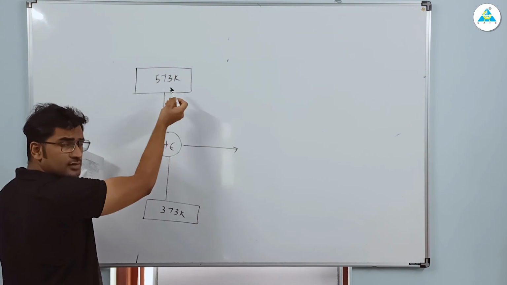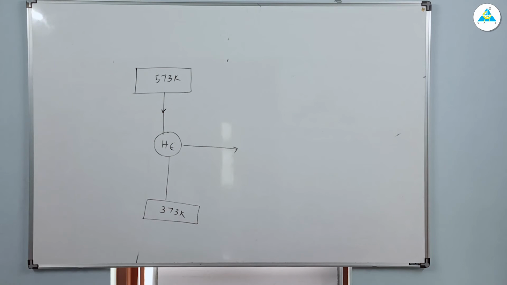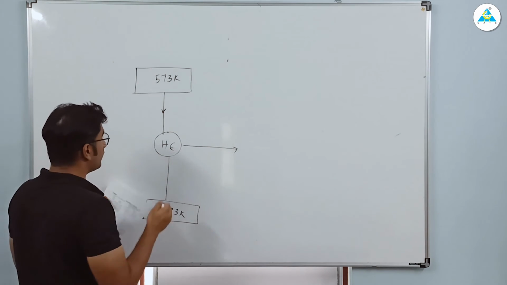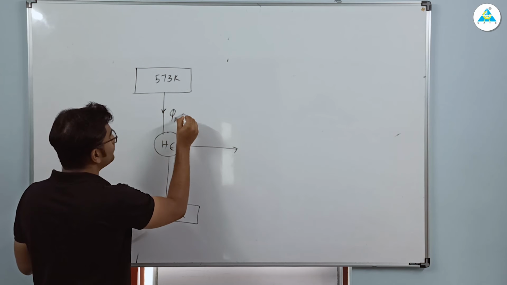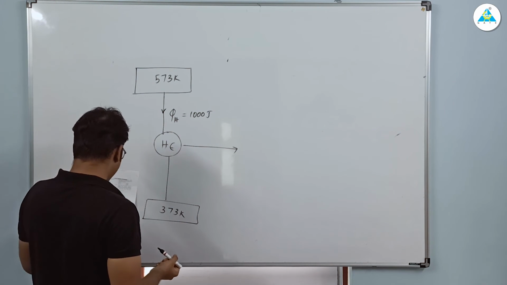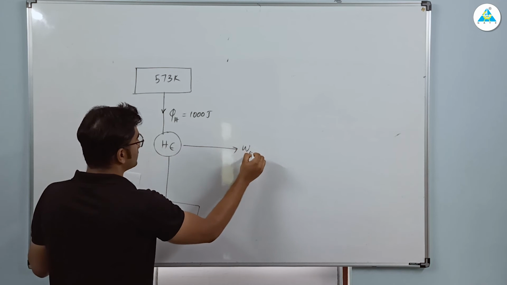Which is the hot reservoir? This is the hot reservoir, okay? How much heat is extracted from the hot reservoir? 1000 joule. So QH is given as 1000 joule. Now, they are asking the maximum work that can be obtained.